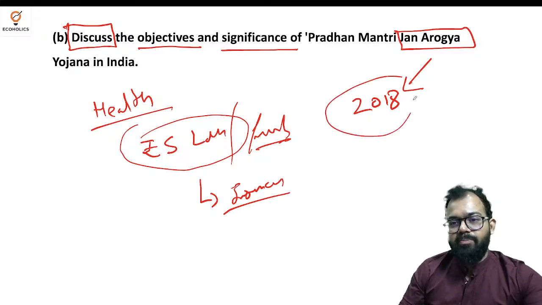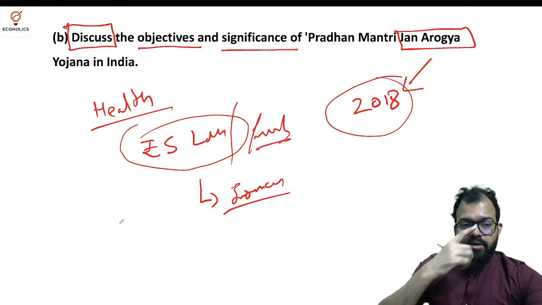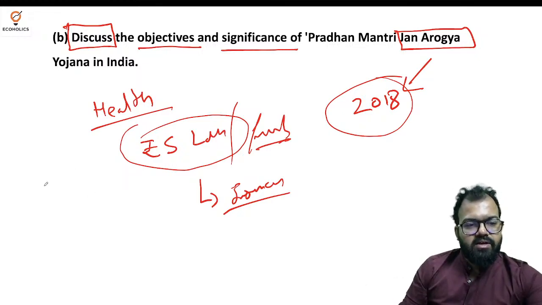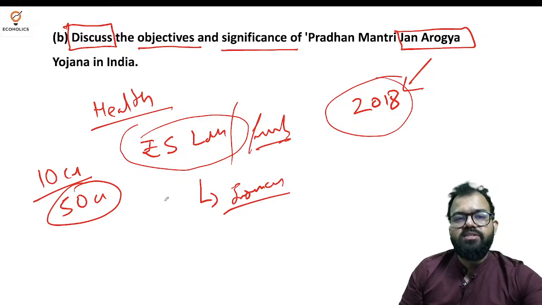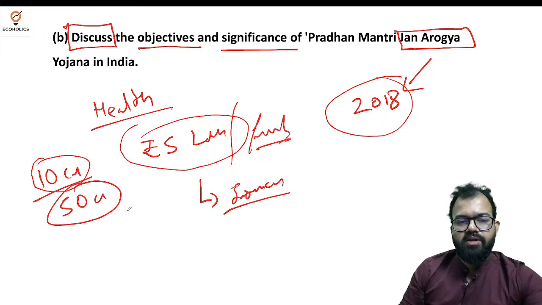It started before the pandemic, so that was a great scenario, and people got free healthcare during COVID as well. I know live examples as well. Now this will cover over 10 crore poor and 50 crore approximately total beneficiaries. So 10 crore totally under poverty and 50 crore vulnerable families. So you can say almost a third that we are covering.